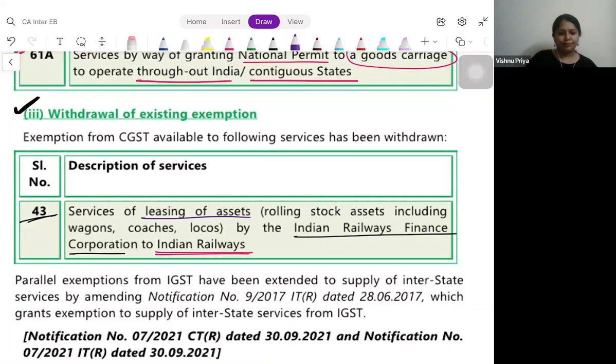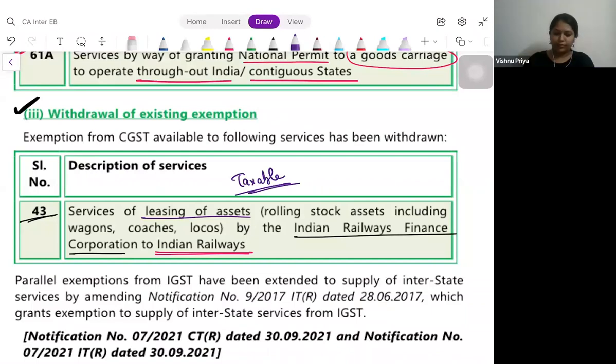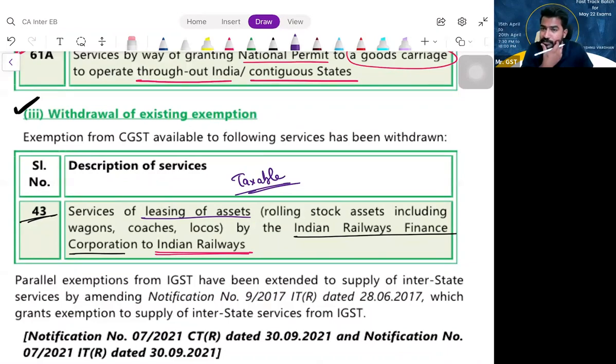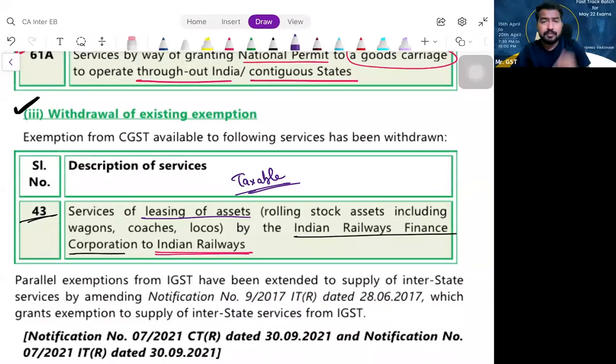That was exempt from GST. Now they have lifted that exemption. So now it is taxable. Is that clear, my dear friends? So these are the three exemptions which got amended here. One is an amendment, the other is a new exemption, and the other is an exemption withdrawn. Clear? So that is all about chapter 4, exemptions.